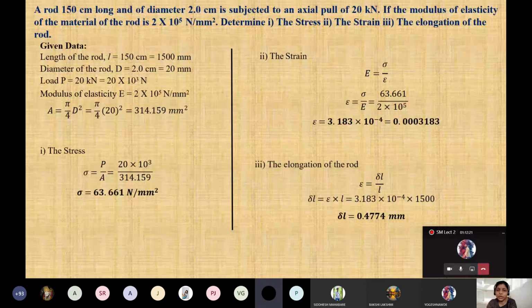Yeah, because there is a pulling action. Axial pull. Yeah, axial pull. That's why you have to read the question very carefully. It is the axial pull. That's why he has specifically mentioned that is the elongation of the rod. Clear this one?